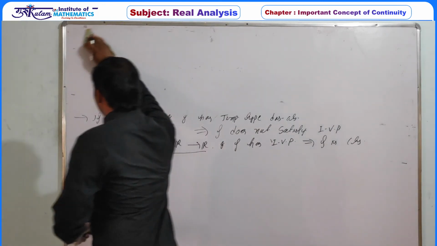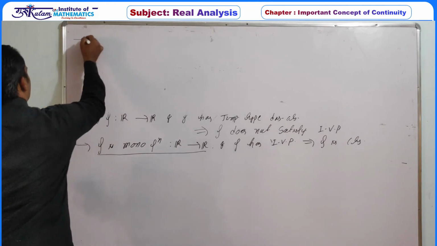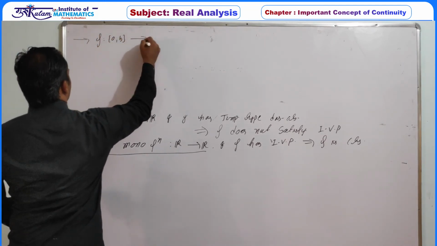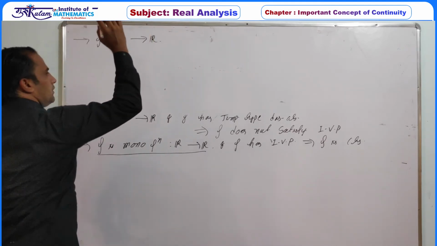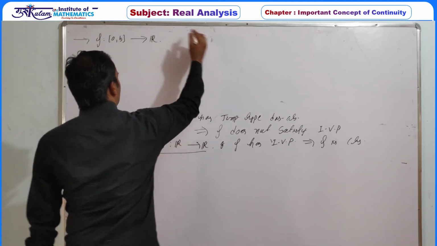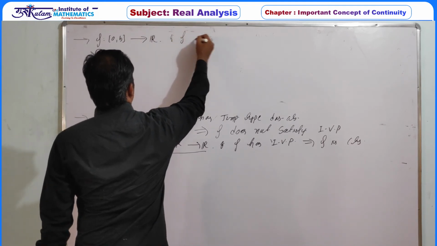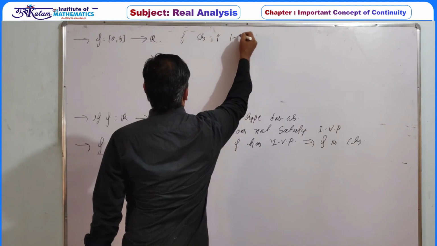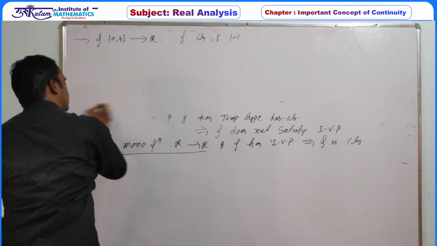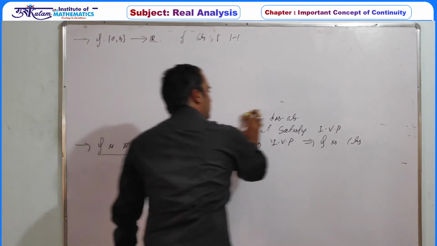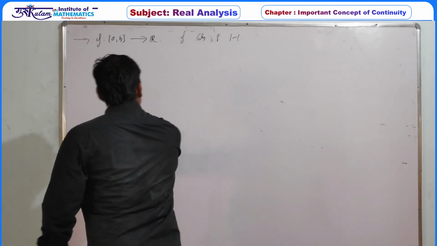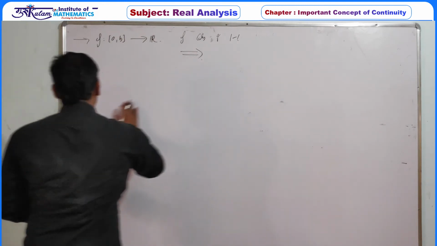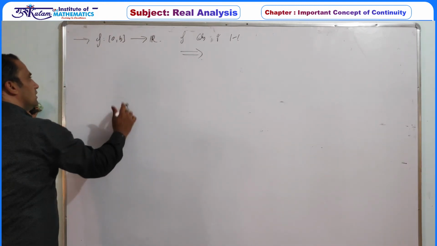So if f is, say, defined from some closed interval [a, b] to R, you can extend it to the real line. f is a function defined from the closed interval [a, b] to R, and f is continuous and one-one, so a continuous function with the injective property. So what will be the conclusion? There must be some conclusion. Let me write down some of the information.